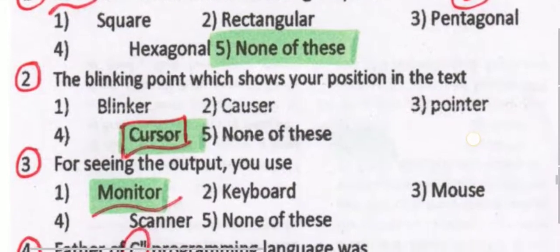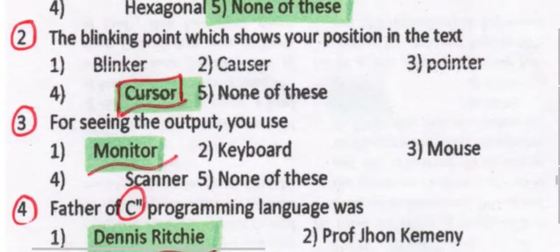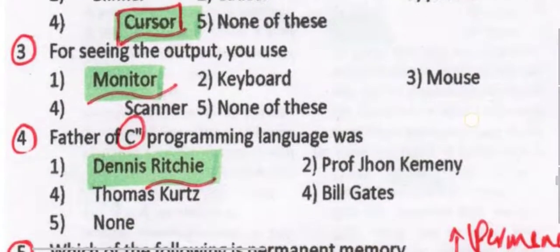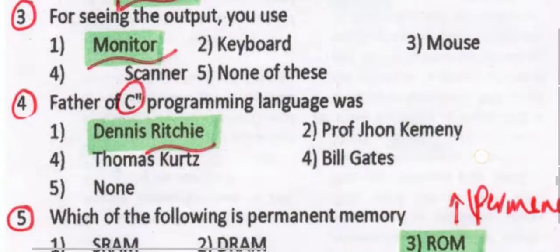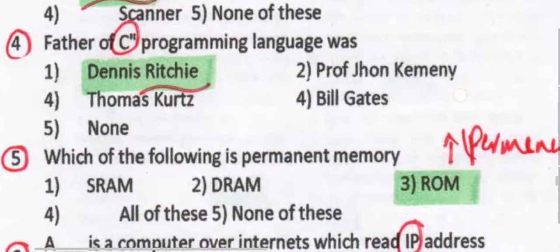The blinking point which shows your position in the text, we knew that whatever the blinking point on the desktop, we find an arrow mark, that is the cursor. For seeing the output, what exactly do we use for the visibility purpose? Monitor. That is one type of output device.